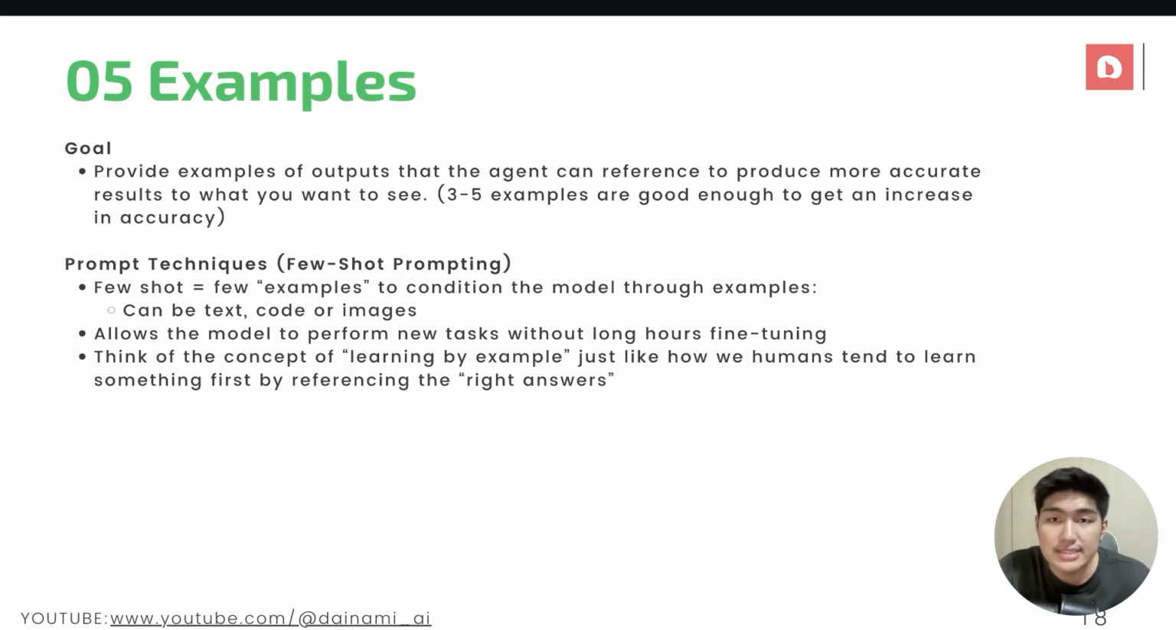Few shot itself means few examples to condition the models through different examples, which can be text, code, or images, allowing the model to perform new tasks without long hours of fine-tuning. Right, think of this concept of learning by example, right? Just like how we humans tend to learn something first by referencing the right answers.